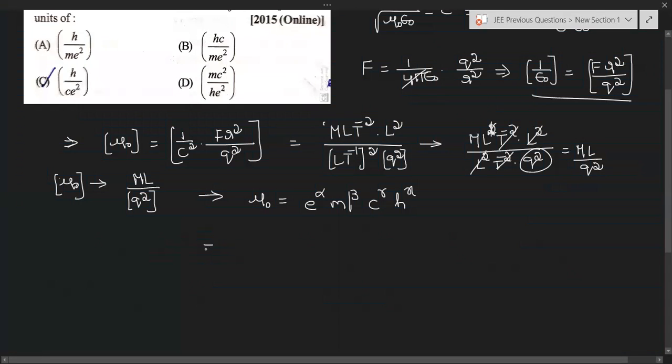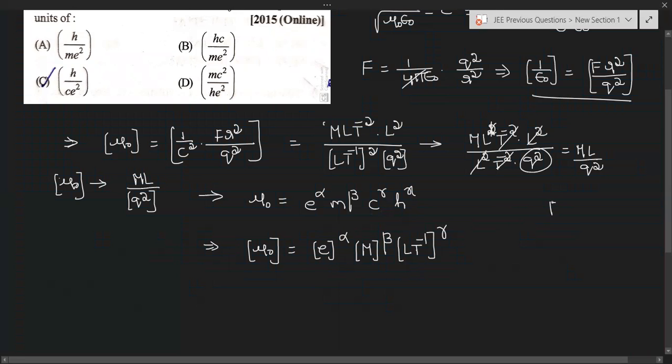So that implies dimensional formula of mu naught is equal to dimensional formula of e whole power alpha, m is mass, its dimensional formula is M whole power beta, c is nothing but velocity of light, so L T power minus 1 whole power gamma.